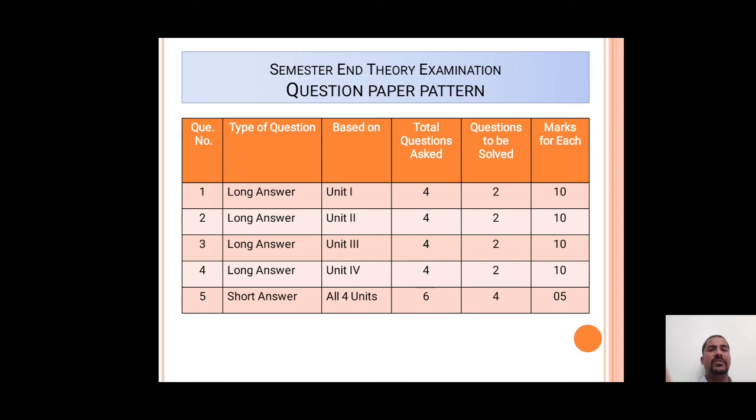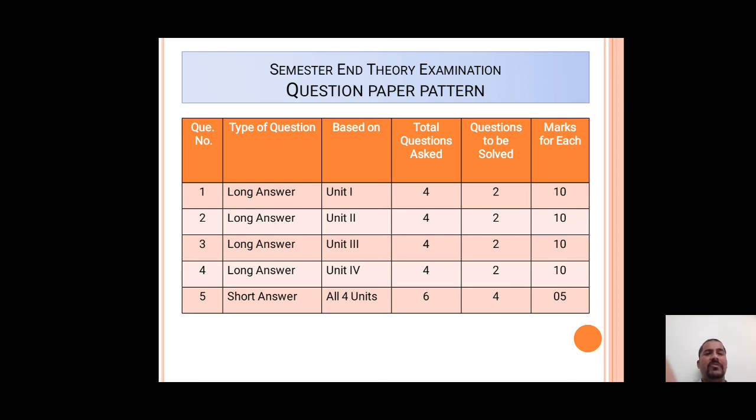Question number 2 is also a long answer question, based on unit 2. Similarly, it also has 4 questions, out of which the student has to attempt 2 questions, and the total marks allotted is 20. Each question carries 10 marks.